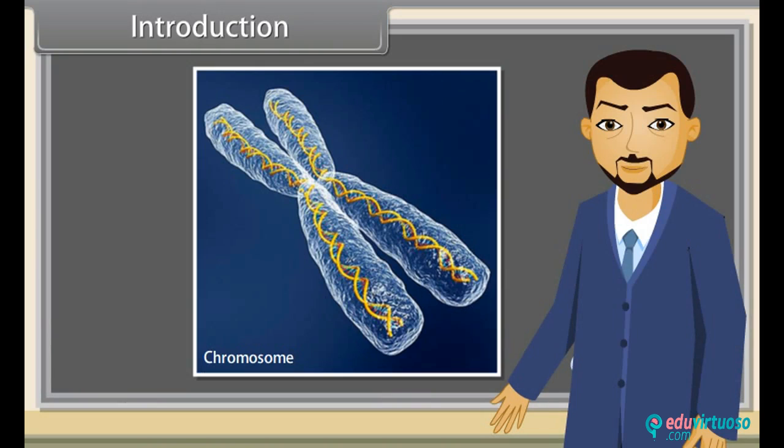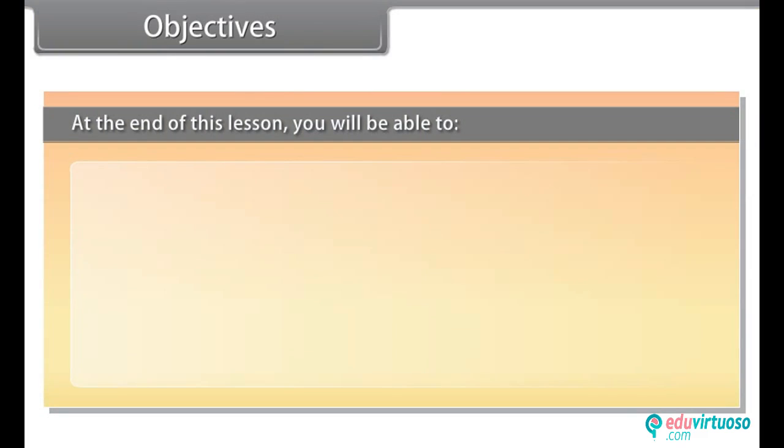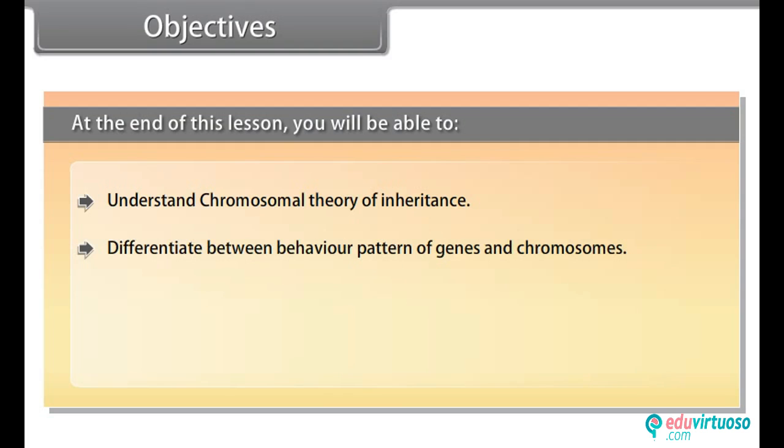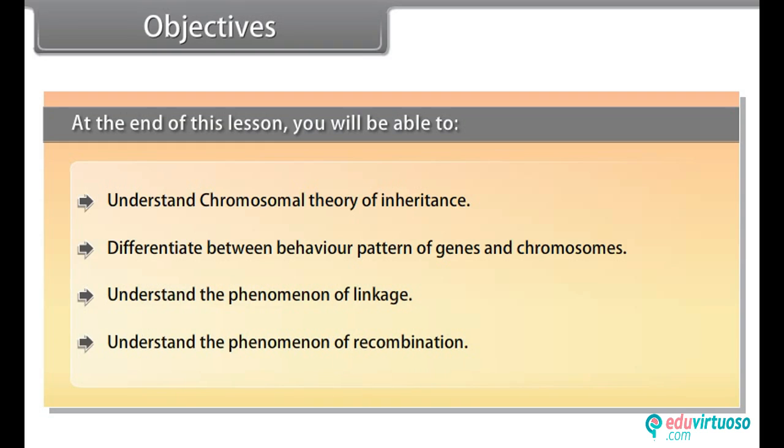We know that genes affect the expression of certain traits. Similarly, chromosomes also affect the inheritance of a character. Objectives. At the end of this lesson, you will be able to understand the chromosomal theory of inheritance, differentiate between behavior patterns of genes and chromosomes, understand the phenomenon of linkage, and understand the phenomenon of recombination.